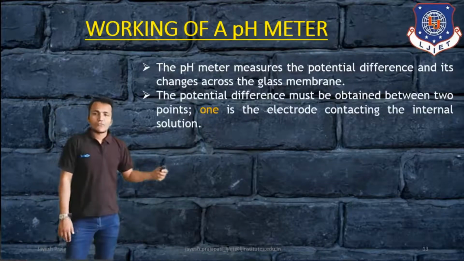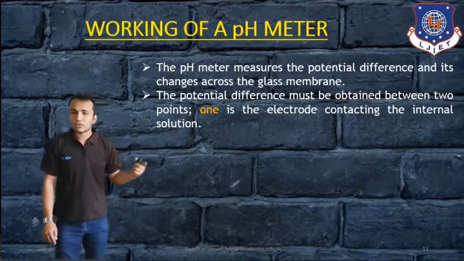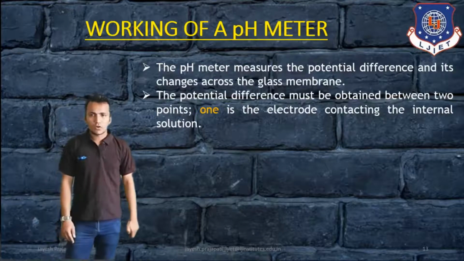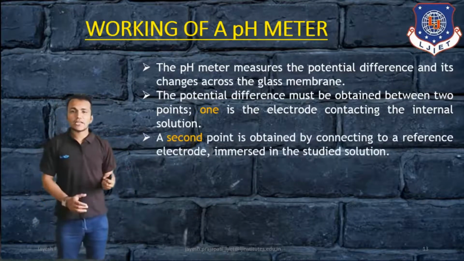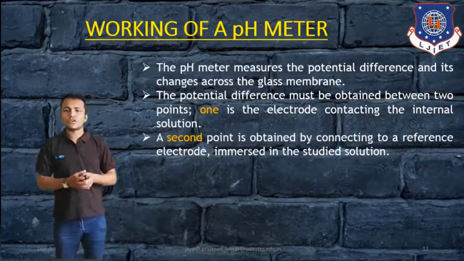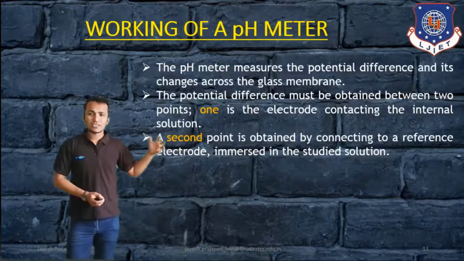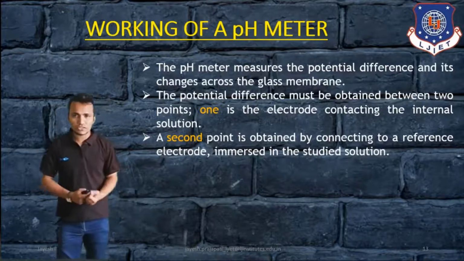The potential difference must be obtained between 2 points. One is the electrode containing the internal solution, and the second point is obtained by connecting to a reference electrode immersed in the studied solution.